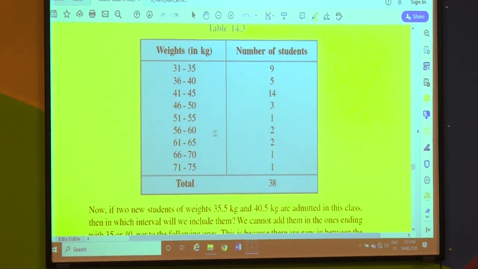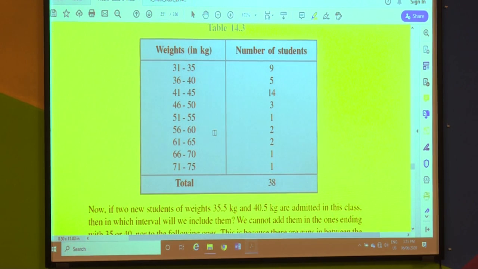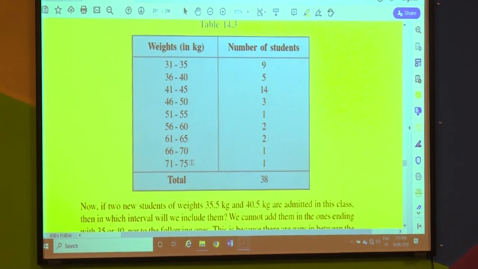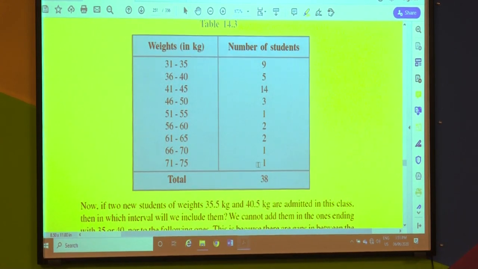The class range is 31 to 35. Number of students is 9. Next 36 to 40, number of students is 5. And at the end you can see 71 to 75, number of students is only one. Agreed with this? Okay. No problem. What happened further?